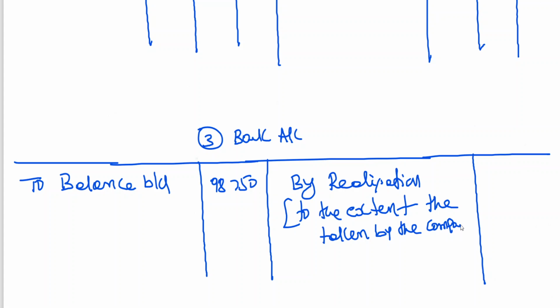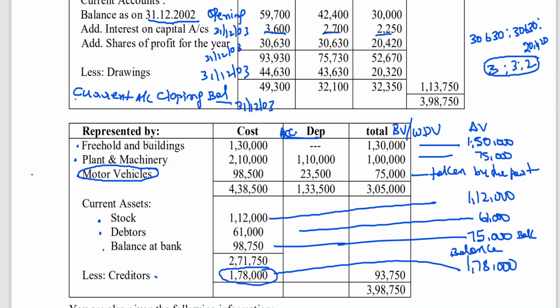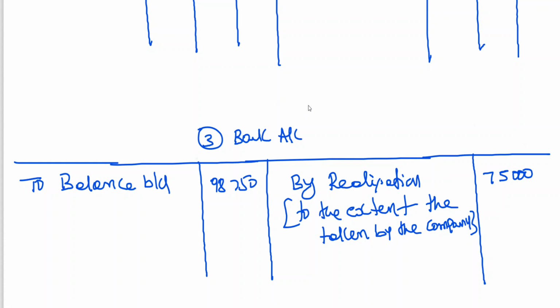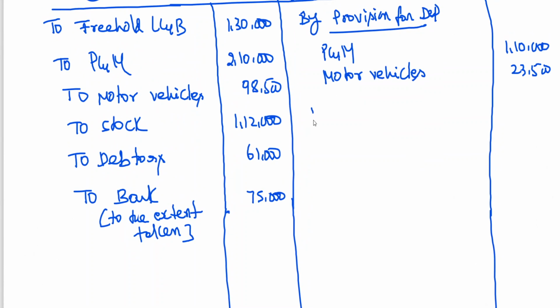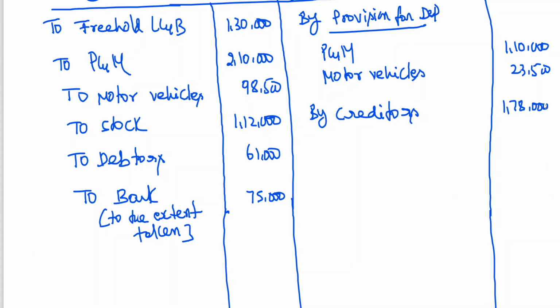To highlight this point, I have opened which account? Bank account. Otherwise, even if you don't open the bank account, it is clear to you. Then next, this is completed. Then Kratos also they have taken, 1,78,000. This is only the difference between current assets and current liabilities. Don't consider about this. Okay, 1,78,000 by Kratos. Clear to all of you?